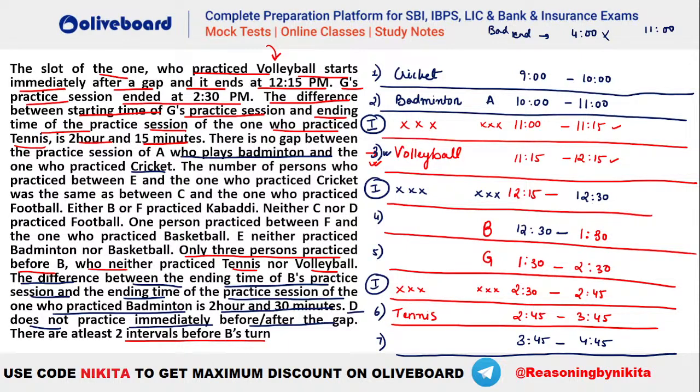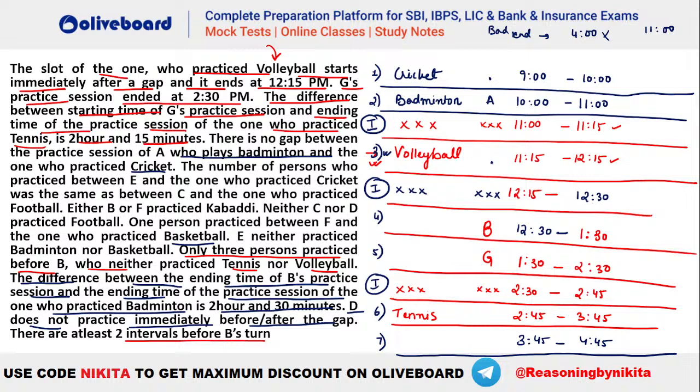Neither C nor D is playing football. One person practiced between F and the one who played basketball here. ठीक है. So you can see that F has to be such that there is only one person between F and basketball. ठीक है, तो कहाँ कहाँ हो सकता है F? Let's say if you take your F here at this position playing cricket, so that means basketball cannot be placed because we already have volleyball here, है ना? So that means F cannot be cricket.